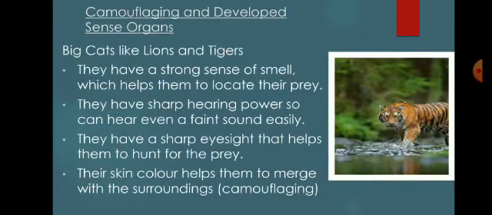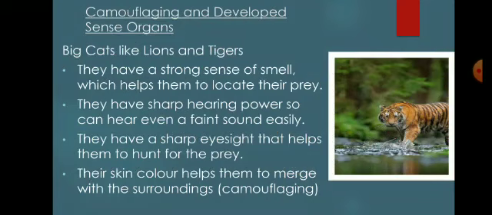Now, another adaptive feature found in the animals living in the tropical rainforest is camouflaging and developed sense organs. You have seen the big cats like lions and tigers. A tiger is shown in the diagram also. They have well developed sense organs, like a very strong sense of smell which helps them to locate their prey. They have sharp hearing power, so they can hear even a faint sound easily, and sounds from far away also. They have sharp eyesight that helps them to hunt for the prey.